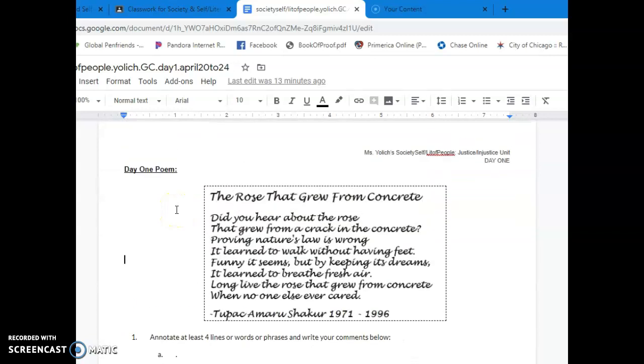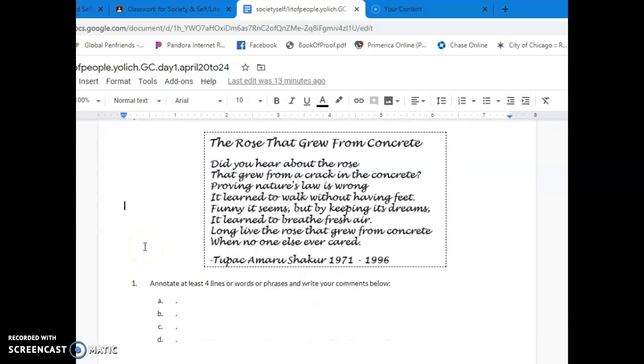And then we get to the first day's poem. The first day's poem is actually The Rose That Grew from Concrete. What you're going to do is, if we were in the classroom and you had a highlighter or a pen or a pencil that you took from my cup, you know who you are, you would literally underline or circle the words or phrases or lines that stood out to you.